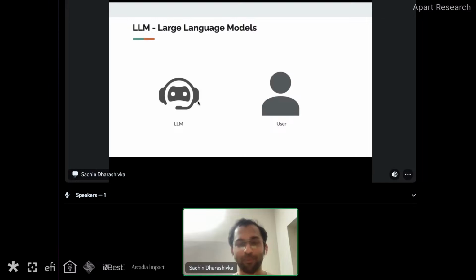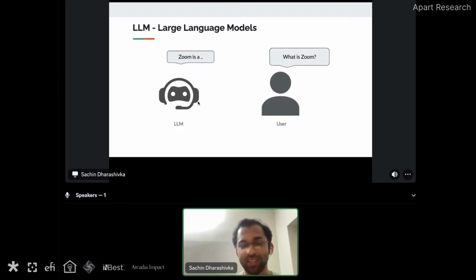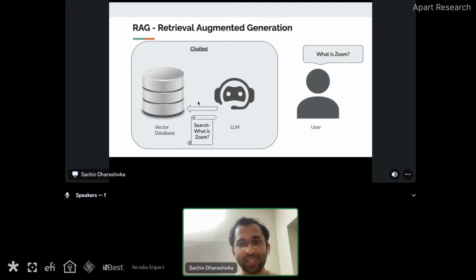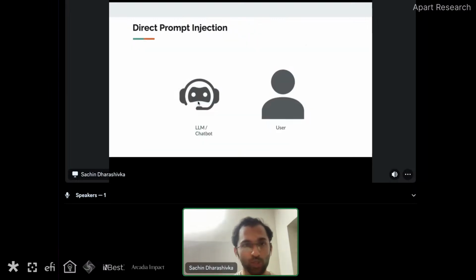Just some preliminary background about how we use ChatGPT or LLMs. The user asks a question, and the LLM gives the answer. But how a RAG system usually works is the user asks a question, and the LLM sends a query to the vector database to get specific context. Once that context comes, the LLM generates the answer based on that specific context and gives the answer back to the user.